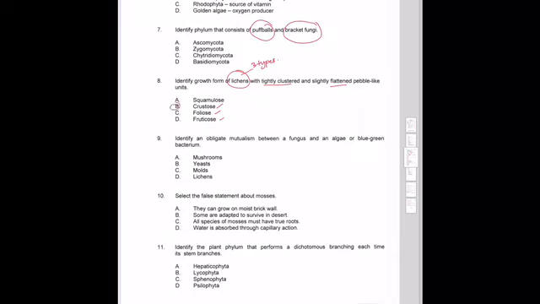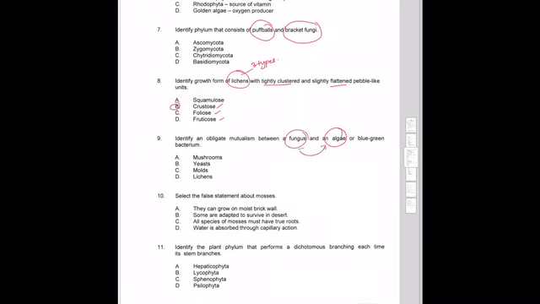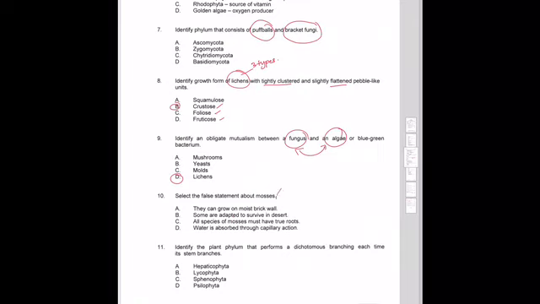Okay, identify an obligate mutualism between a fungus and algae. Bila ada mutualism between fungus and algae ataupun cyanobacteria, bakteria yang boleh melakukan fotosintesis, kedua-duanya ialah lichen. Okay, mereka dinamakan sebagai lichen. Okay, select the false statement, pernyataan yang salah about mosses. Mosses under bryophyte. So bryophyte kita tahu dia ialah non-vascular, dia tak ada xylem, dia tak ada phloem. Dia hanya duduk pada kawasan yang moist. So this one cuba cari yang mana pernyataan yang salah berkenaan dengan mosses.